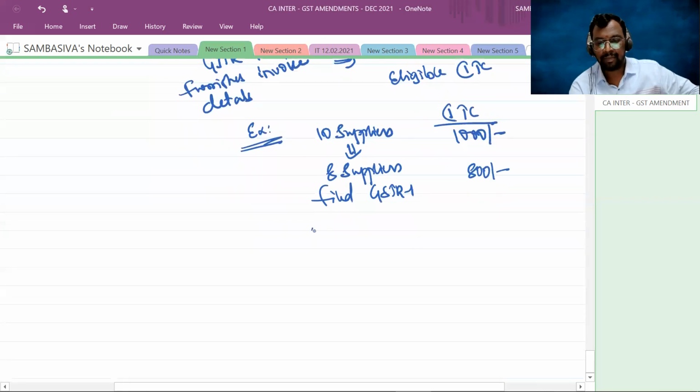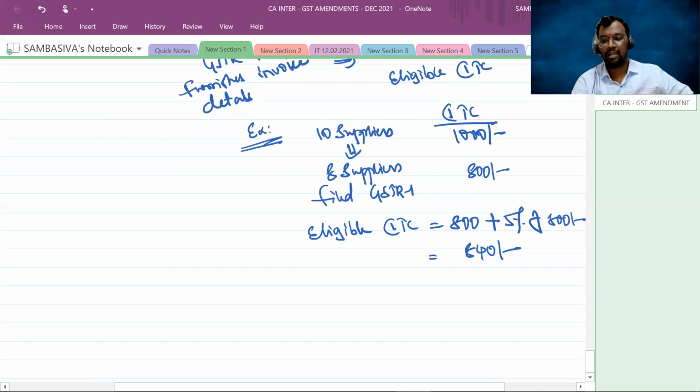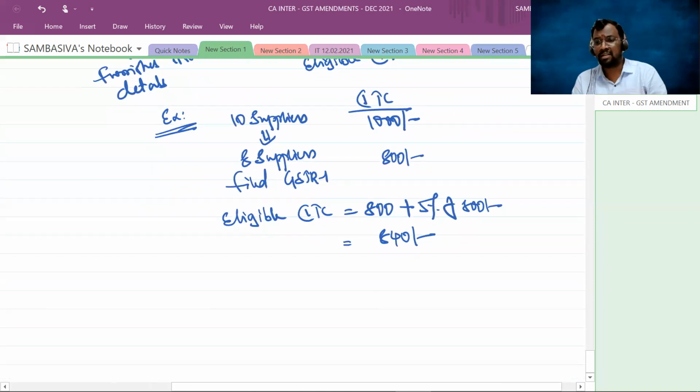Now in this scenario, sir, what is the eligible input tax credit the recipient can avail? It is 800 rupees plus 5% of 800, that is equal to 840 rupees. We know it, no? In the last class, the first amendment itself, we have discussed it. 100% of the input tax credit attributable to the invoices uploaded plus 5% of the input tax credit attributable with respect to the invoices uploaded. Totally 840 rupees is the maximum input tax credit the recipient can avail.